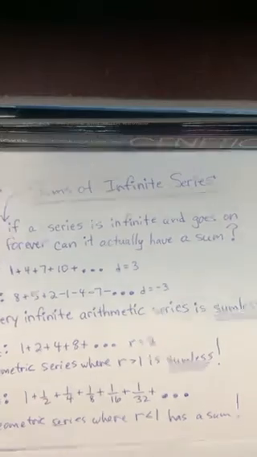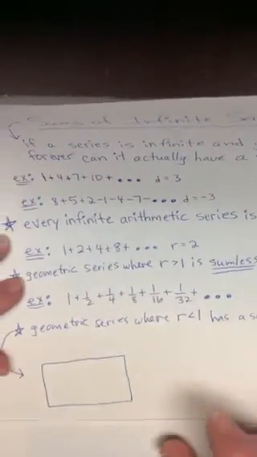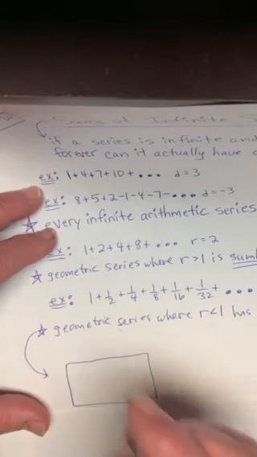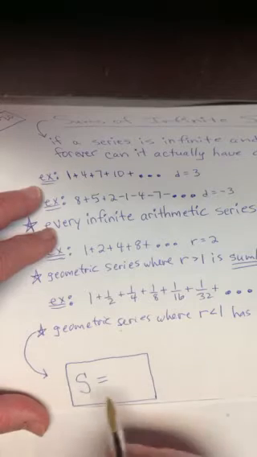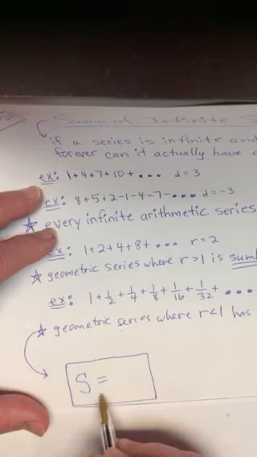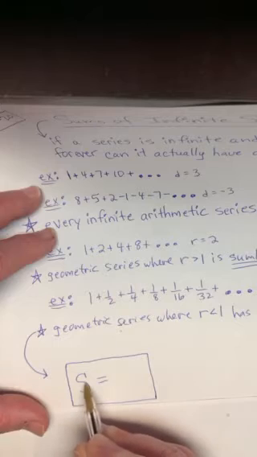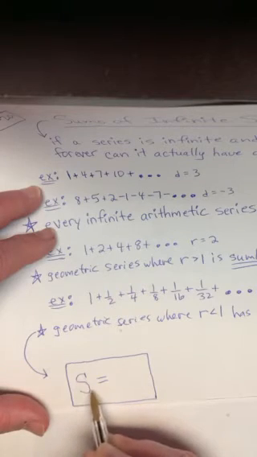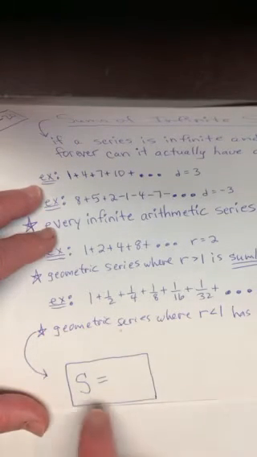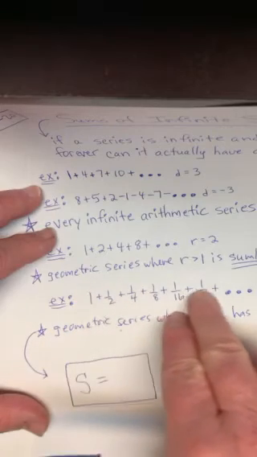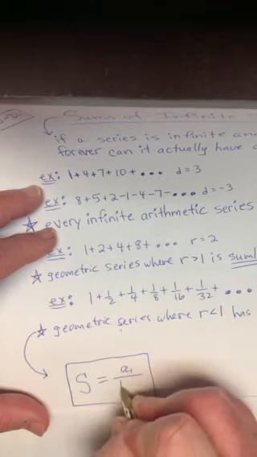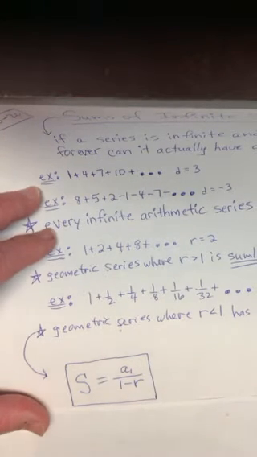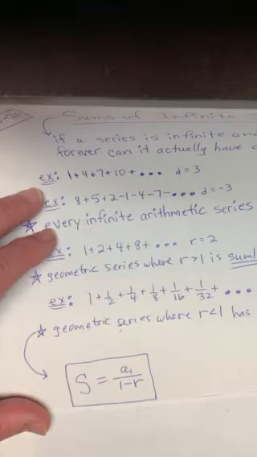And to find that sum, we've got another formula to write down in a box here. Put capital S equals. Now notice that does not say S sub n like that last assignment you did. I'm not finding the sum of the first 8 numbers or the sum of the first 13 numbers, am I? I'm finding the sum of the whole thing. To find the sum of the entire series, even though it goes forever, you take A1 over 1 minus r. That's the shortest, smallest formula we've had to work with. Okay?